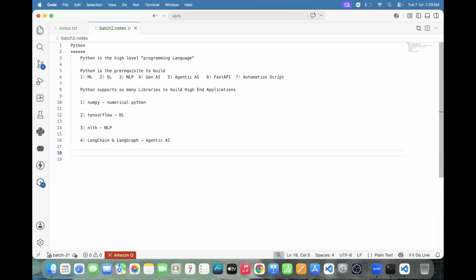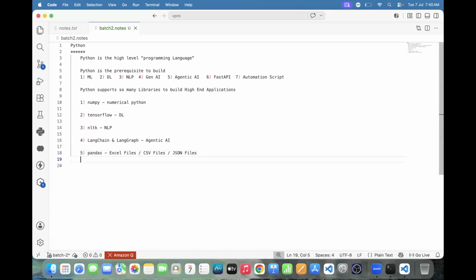Next one. Here we have one more library. Which library? The Pandas library. Why the Pandas library? Used to handle Excel files, CSV files, and JSON files also. In order to handle Excel files, CSV files, and JSON files, we use one library, and that library we call Pandas.